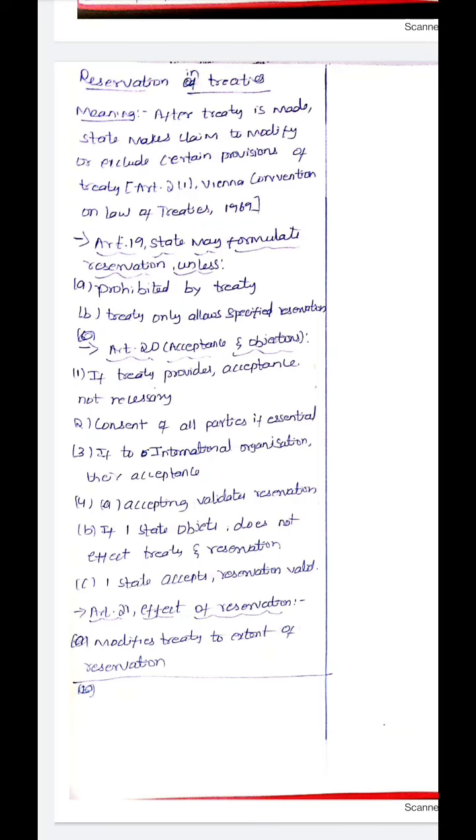Article 21, Effect of reservation. So, what are the effects of reservation? It modifies the treaty to the extent of the reservation. So, if the states accept the reservation, then the treaty will be modified to the extent of the reservation.